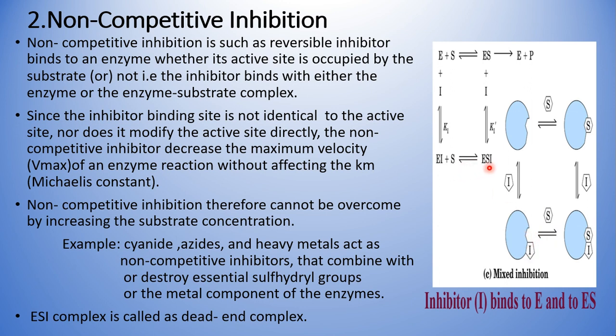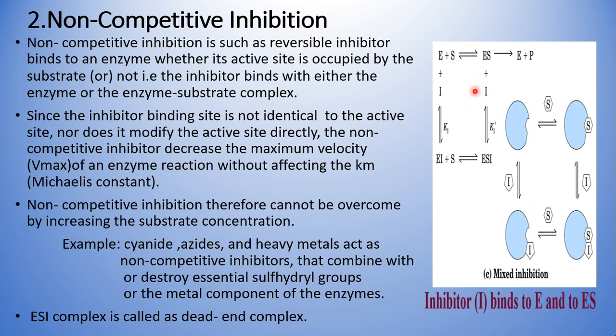Now it has become an enzyme substrate inhibitor complex. From this you won't get any product. At the same time, the inhibitor can also bind after the enzyme substrate complex forms. So in both cases you are not going to have the formation of product, that means enzyme activity is going to be lost.